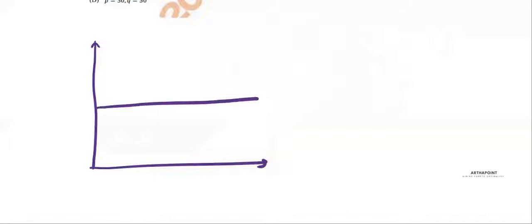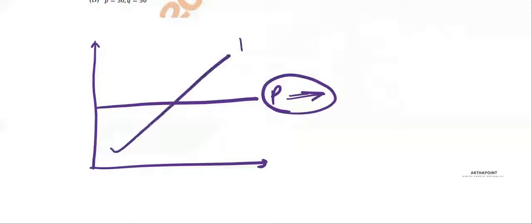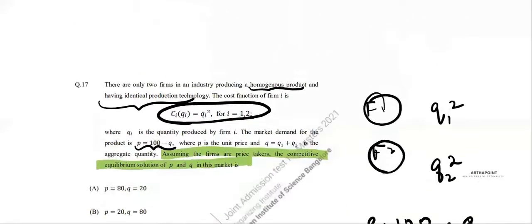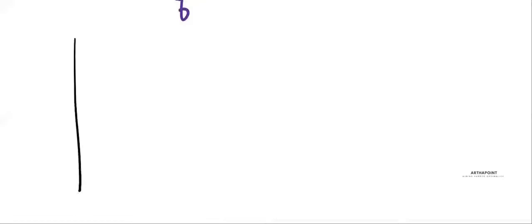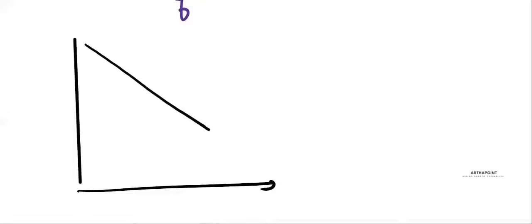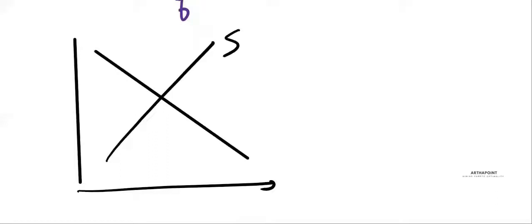So, what is happening really is this. Ideally, the firm says that you give me whatever price is existing in the market, and at this given price, I will produce the maximum. And how do I decide what I produce? Well, I will look at my marginal cost curve, and wherever my MC will be equal to my P, I will produce that quantity. But I will take price from you. This is what it says. The firms are taking price from the market. So the market forces of demand and supply, they have determined the price in the economy.